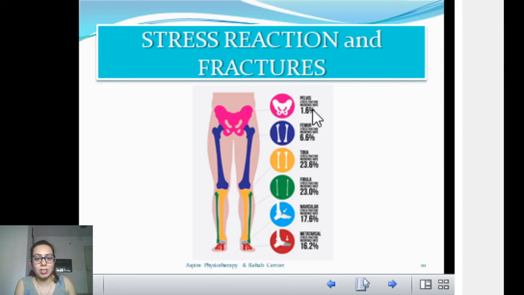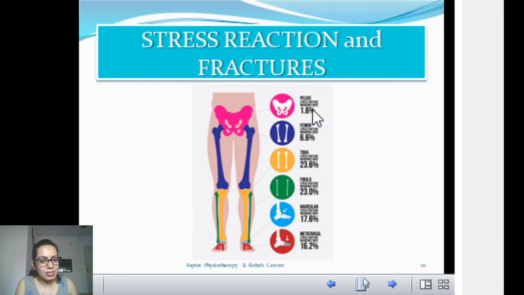We have to give extra time so the bone can heal, because if the bone is not able to take stress, then it will ultimately end up in a fracture. Spine fracture and tibia fracture are more difficult to handle than the reaction. So whenever someone is facing a reaction, we should stop them there and then and put them into rehab.